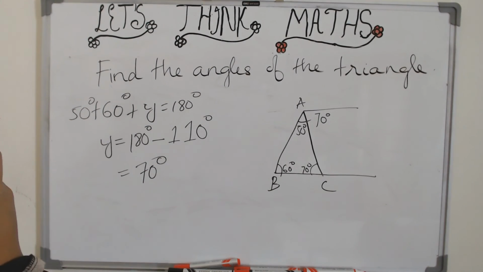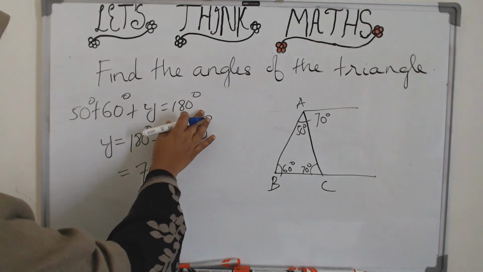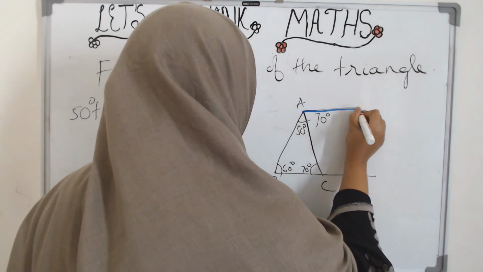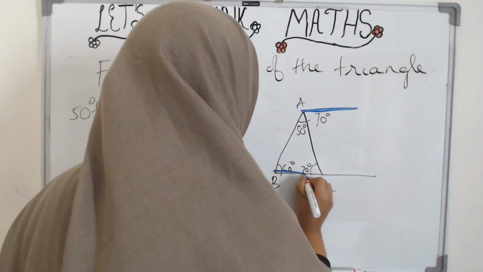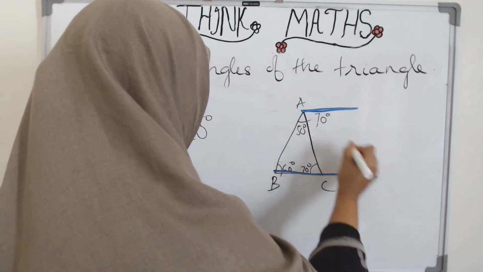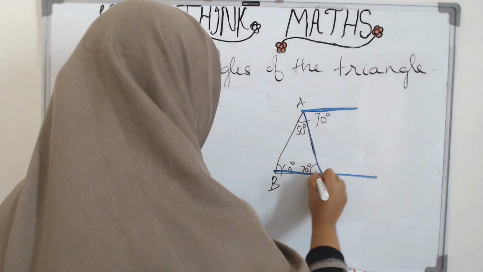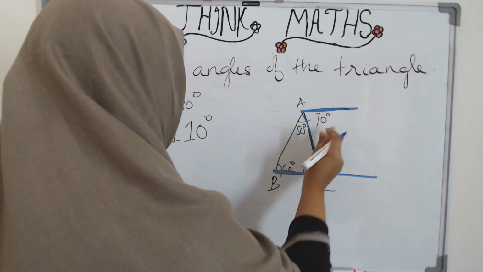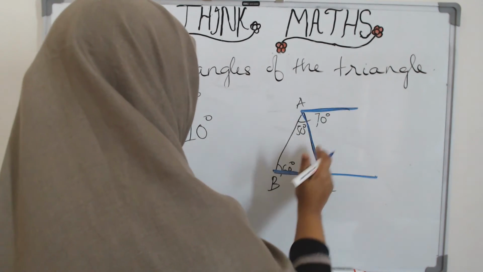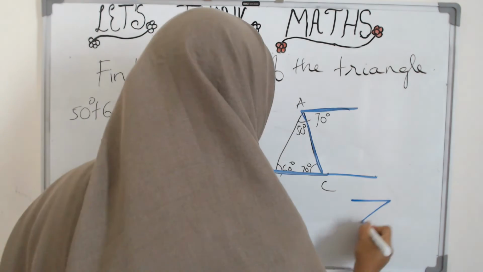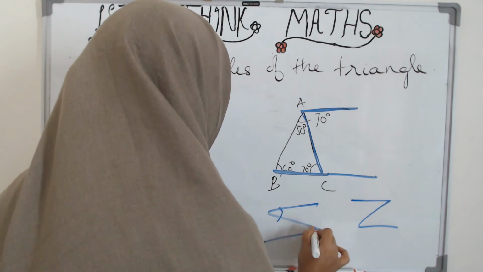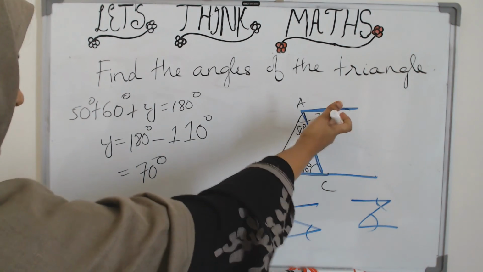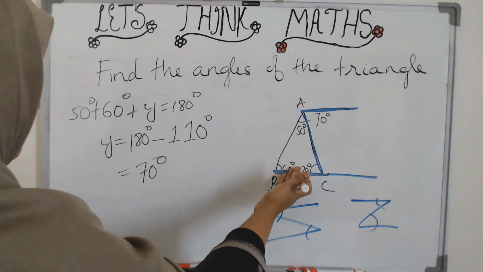Now we don't even have to use this theorem. Even without that, we can guess pretty much. See, this is one line and this is another line. Both are parallel and this is a transversal which cuts them. So what do you have here? You have the alternate interior angles. So naturally these two will be equal. See both the ways of Z, right? This and this. They will always be equal. So just looking at the figure itself, you can say that if this is 70, this will also be 70.